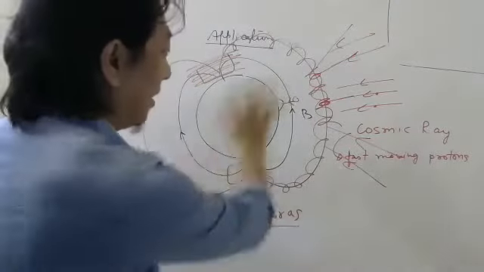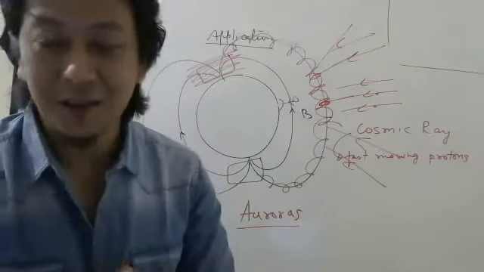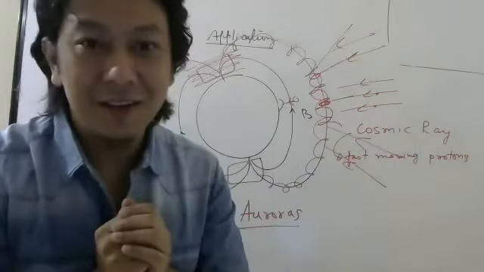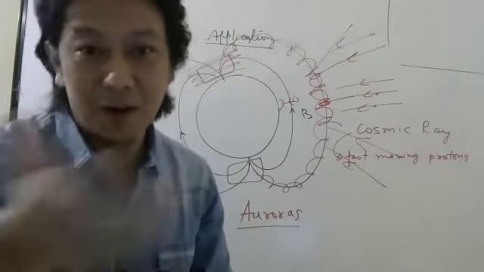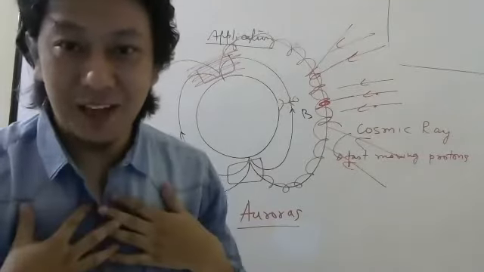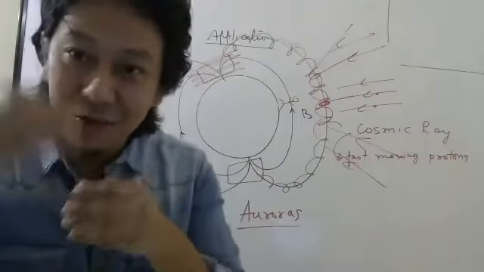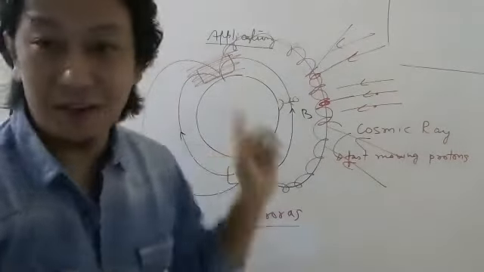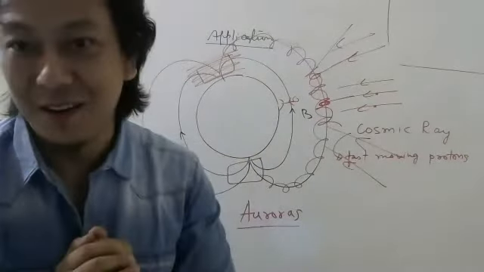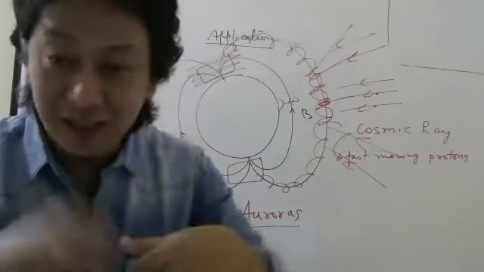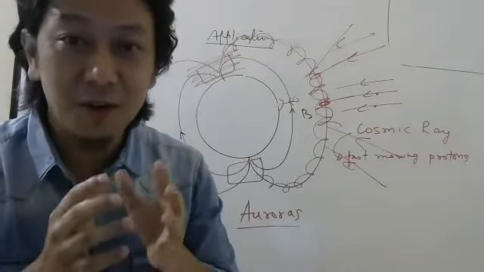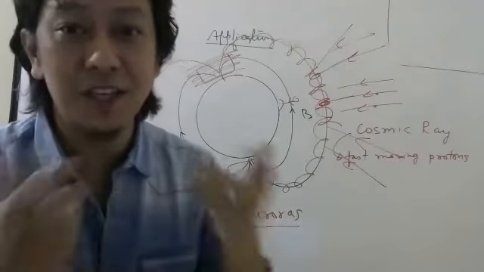When my sister and I see the same phenomenon, we cannot see it directly. We are living near the equator, but when we see it on TV, my sister is very happy. Wow, what colors! I'm also very happy, but I know what is happening. I know that the charges coming are moving in that spiral path around the magnetic field, bombarding the atoms, and thus the light is formed. So physics always shows you the hidden beauty in nature.